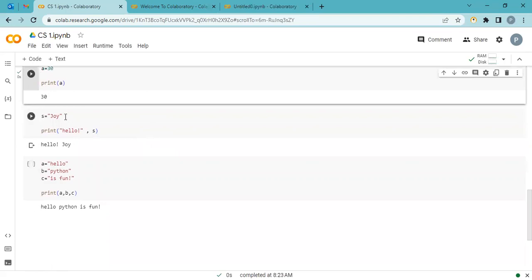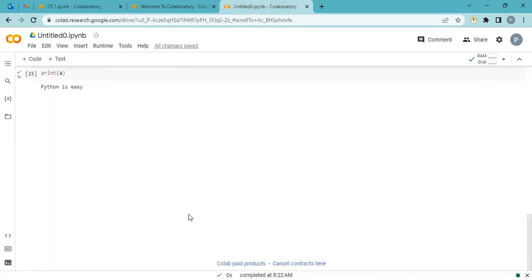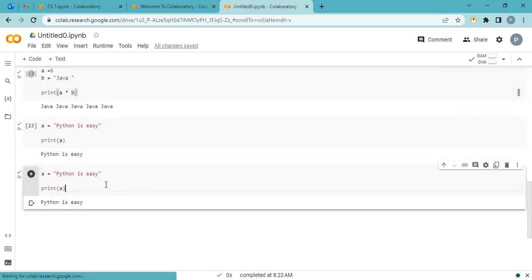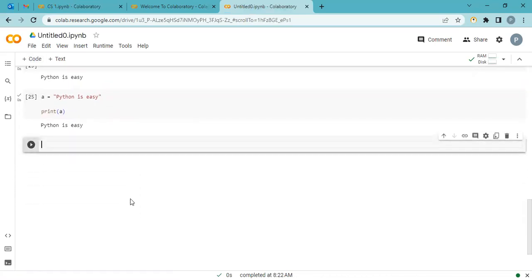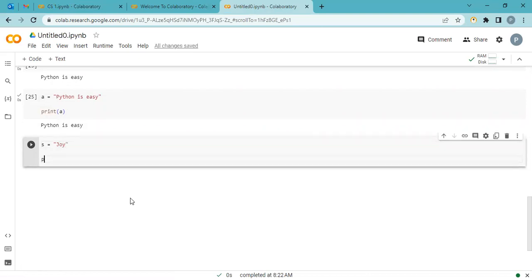Now, the next. The S value is joy. I say print hello, comma separate S. Print hello joy. Let's do the practical. One variable name is S, with the value joy. And again I say print. Hello is a string. I print hey, comma.